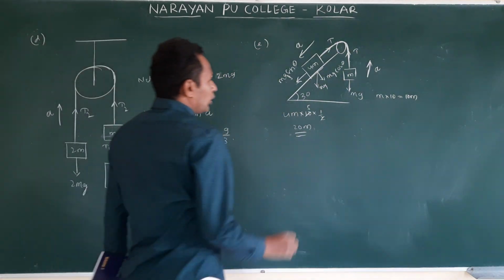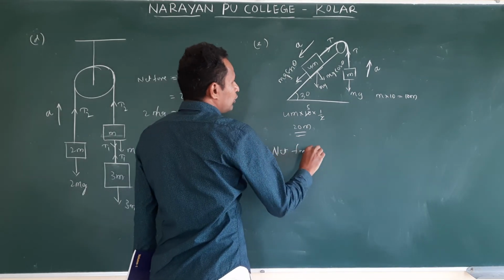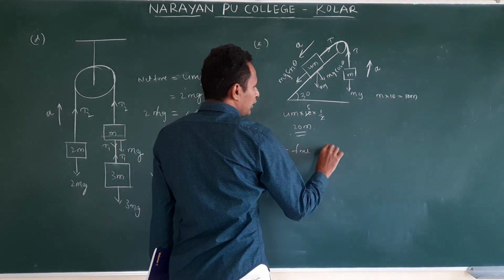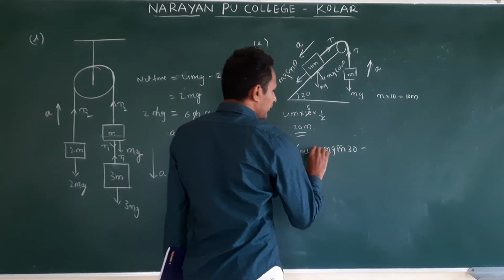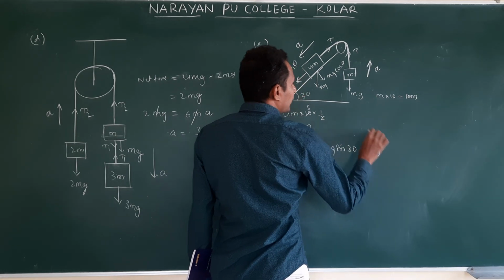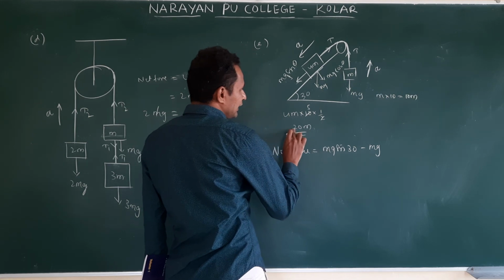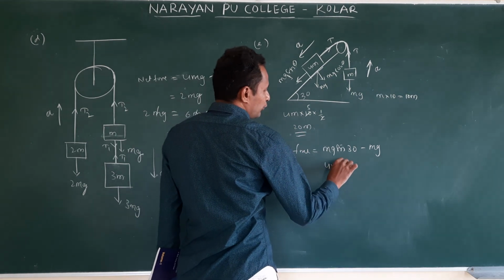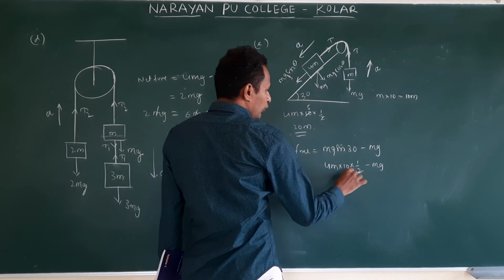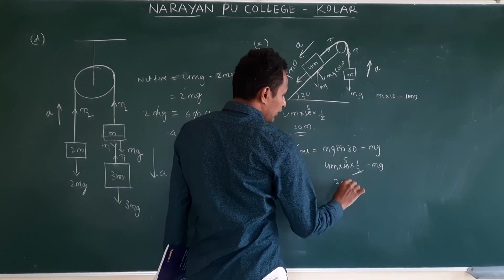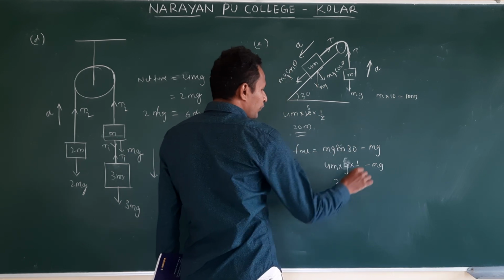Now the short method: how do we find the net force? First we need to find the net force. This is dominating, so mg sine 30 minus mg, because this mg is against a. This is 4m into 10 into 1 by 2 minus mg. Don't substitute g, keep it as g.